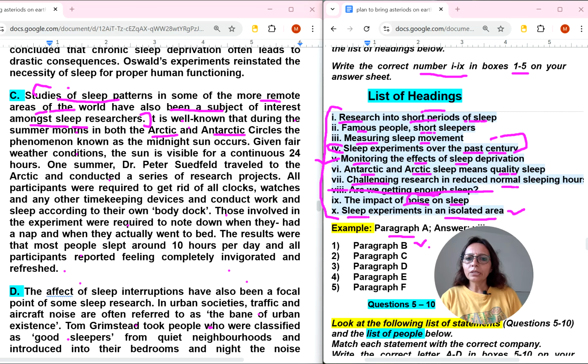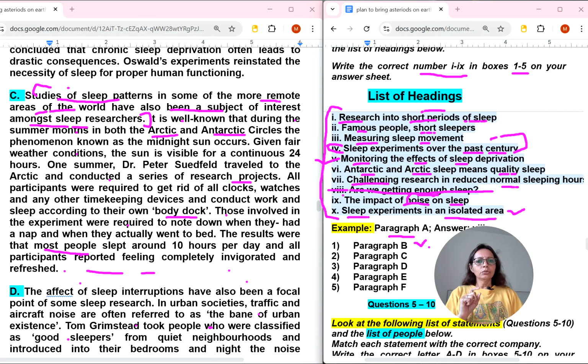So in the next sentence, it is well known that during the summer months in both Arctic and Antarctic circles, the phenomenon known as the midnight sun occurs. Given fair weather conditions, the sun is visible for a continuous 24 hours. One summer, Dr. Peter traveled to the Arctic and conducted a series of research projects. All participants were required to get rid of their clocks and conduct work and sleep according to their body clock. Those involved in the experiments were required to note down when they had a nap. The results were that most people slept around 10 hours per day.